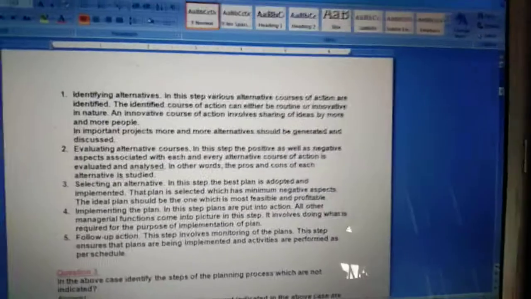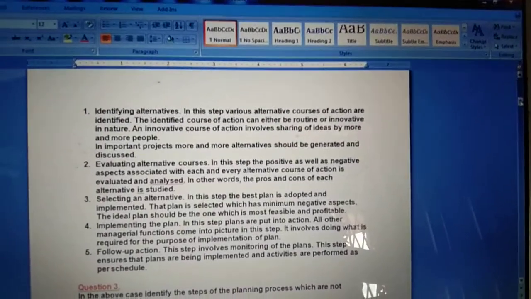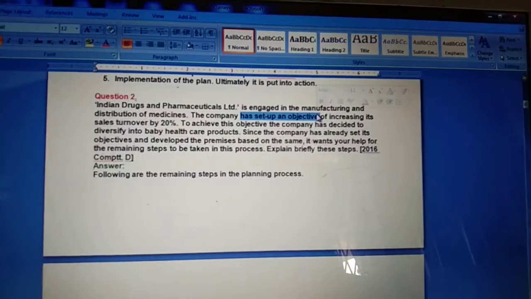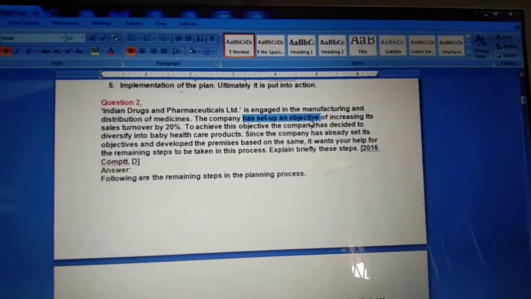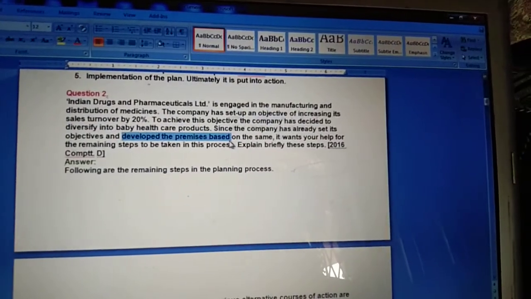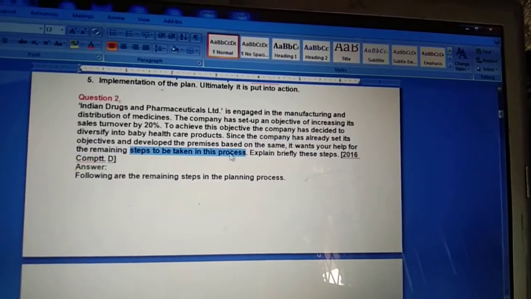So children, from this case study, I think it should be clear to you. This case study has told you that in this question, already 2 steps have been done from the company side. They have already set up their objective, and after setting up their objective, they have already developed the premises. But the question asked, what are the remaining steps to be taken in the process?